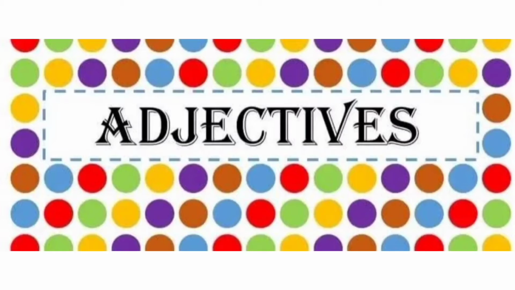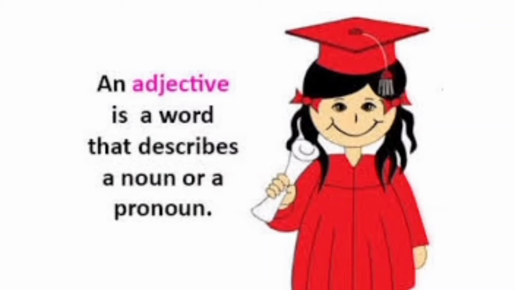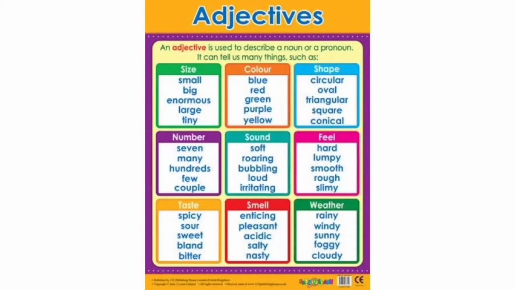Adjectives. An adjective is a word that describes a noun or a pronoun. An adjective is used to describe a noun or a pronoun. It can tell us many things such as size, color, shape, number, sound, feeling, taste, smell, weather, etc.